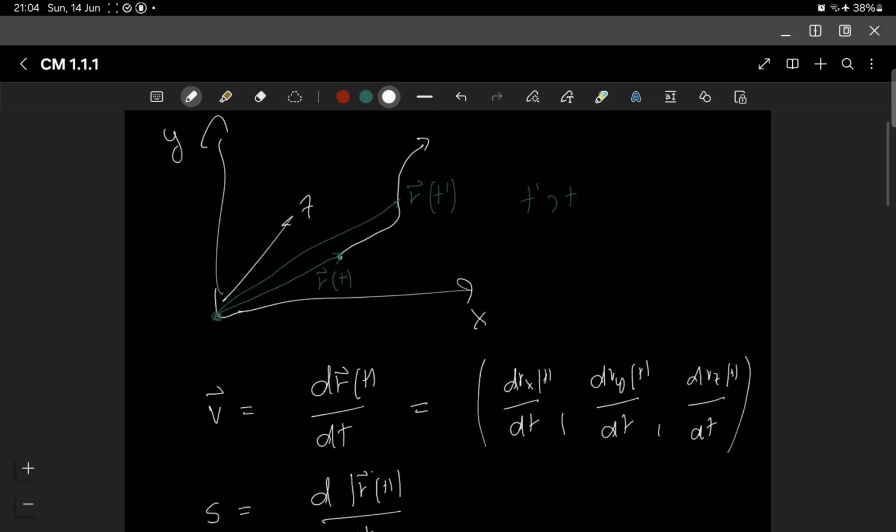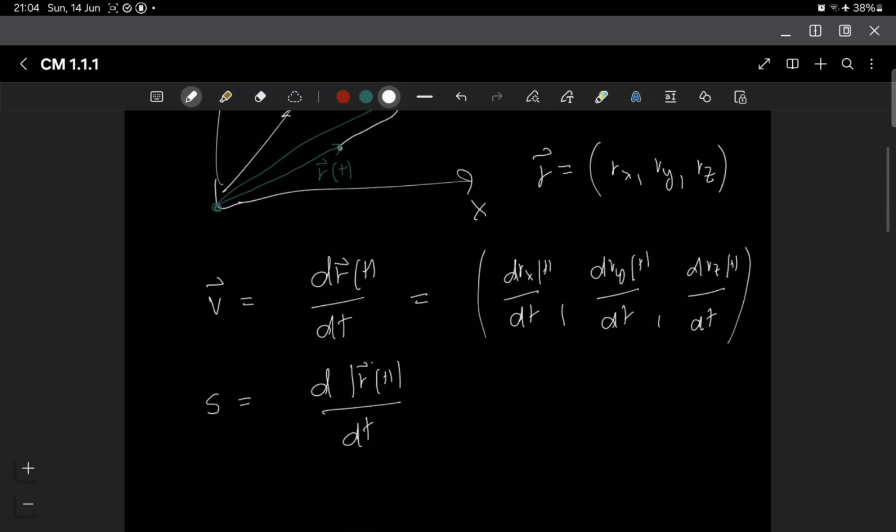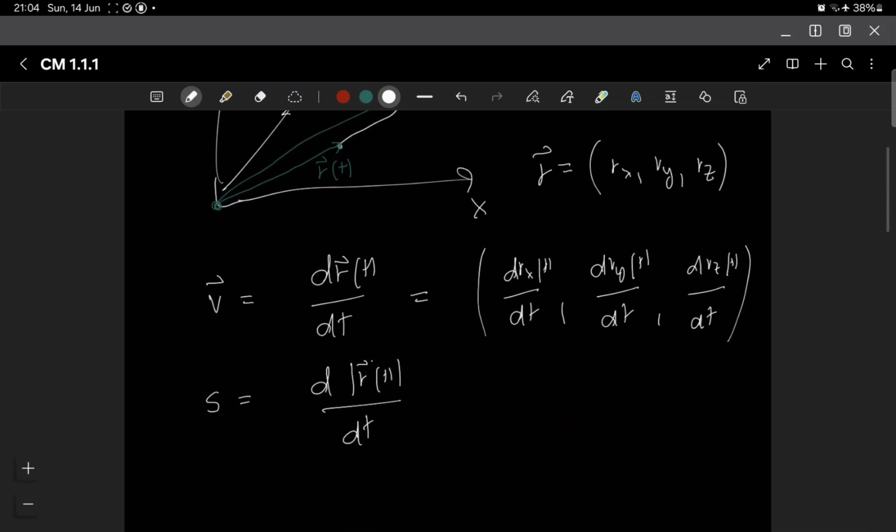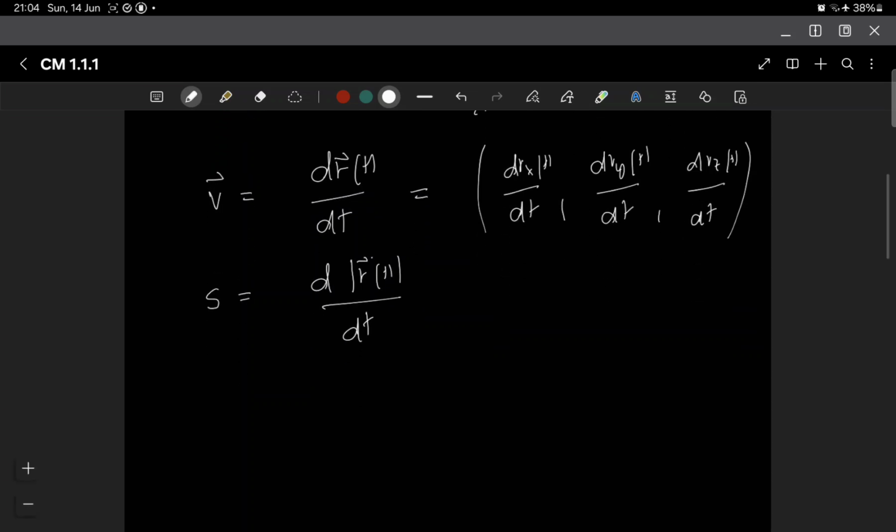So r is actually rx, ry, and rz, right? These are the coordinates of the particle, and the velocity is the first derivative of each of these coordinates, right? So that is the concept of the radius vector and the velocity.